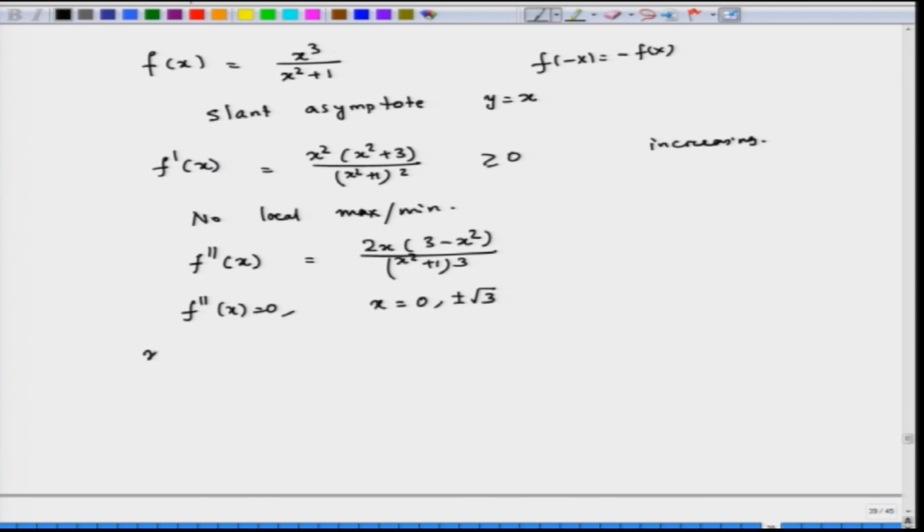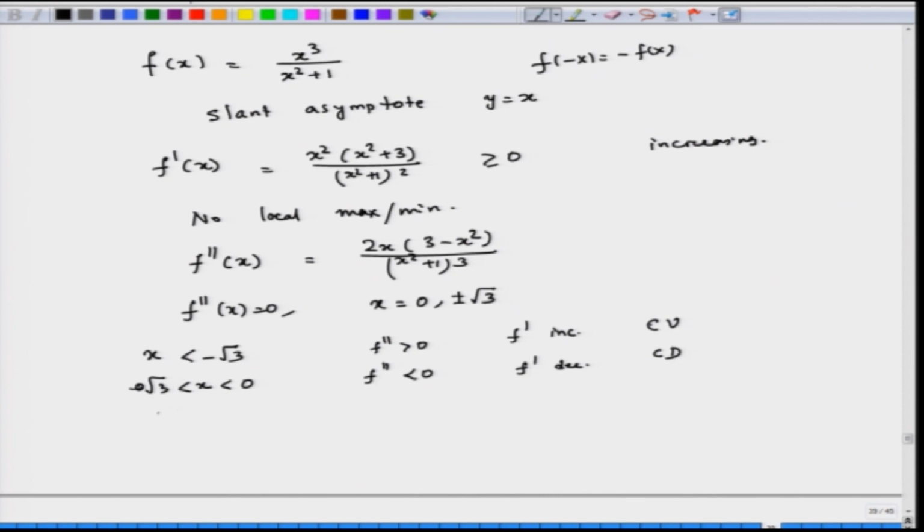Now, you check with x less than minus square root of 3: you will get that f double prime is positive, f prime increasing, therefore convex upward. Now, for minus square root of 3 less than x less than 0, f double prime is negative, f prime decreasing, convex downward.